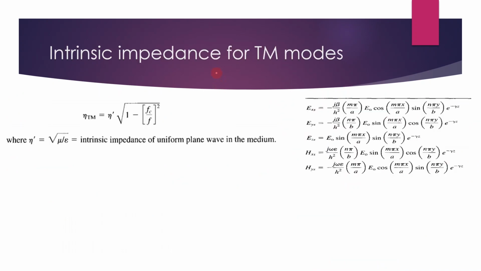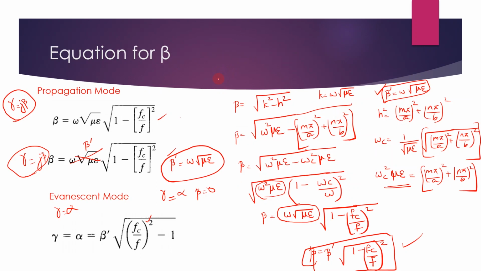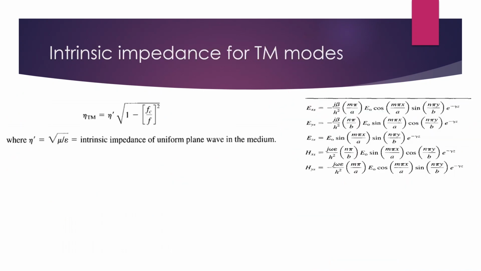Now coming to intrinsic impedance for the TM mode. This equation for beta is valid for both TE and TM modes. This is common for both. It's the same in case of both TE and TM. But in case of intrinsic impedance, this is specific. You have one equation for TM and one equation for TE. So now we are discussing TM mode, the intrinsic impedance for TM mode.